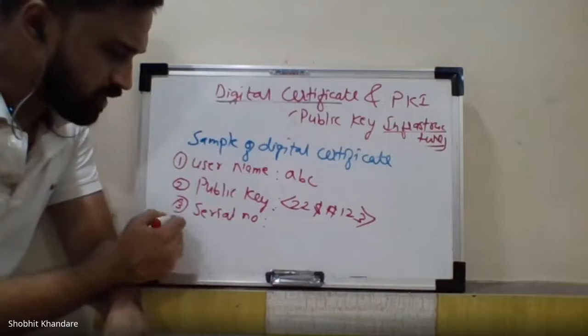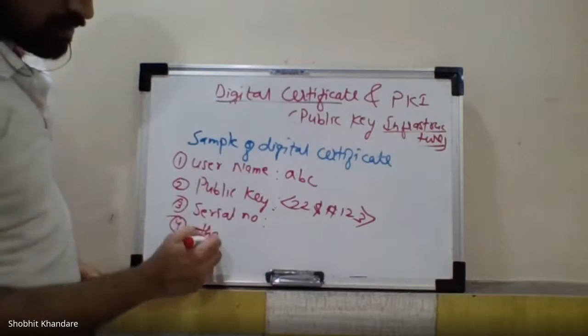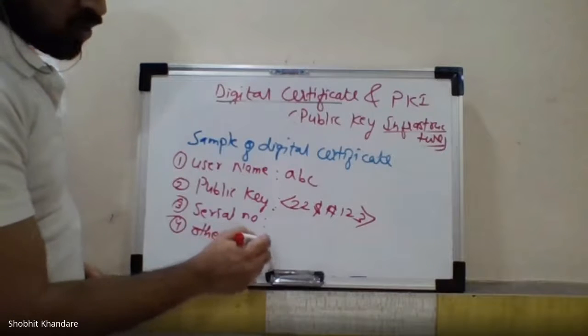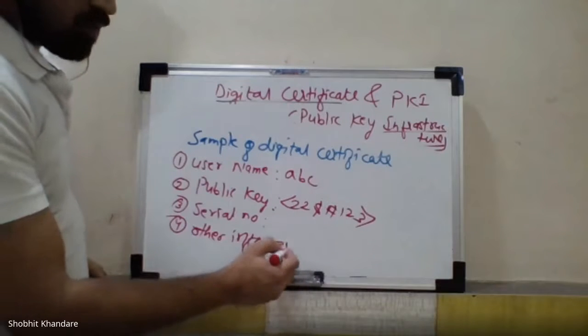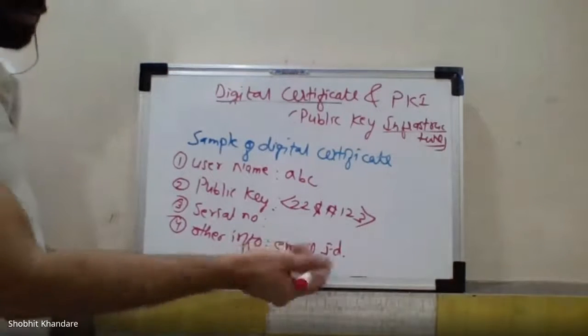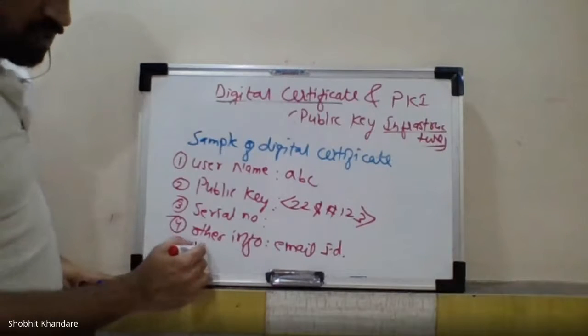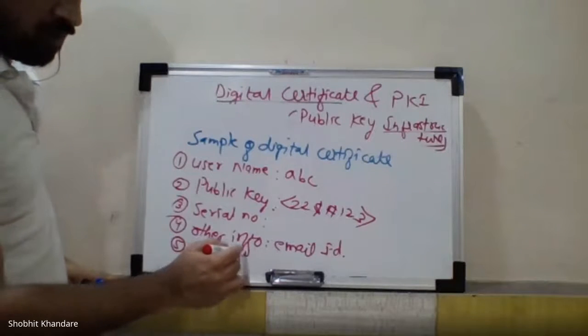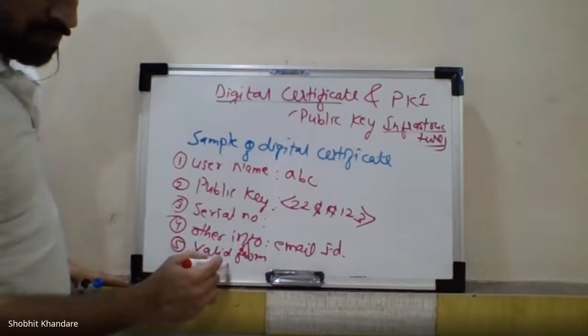Okay, so serial number रहता है. Fourth रहता है other information. So other information you can give. For example, I can give my email ID. The fifth one is valid from. This is also मैंने बताया था valid from और रहता है valid to. कब से कब तक valid है.